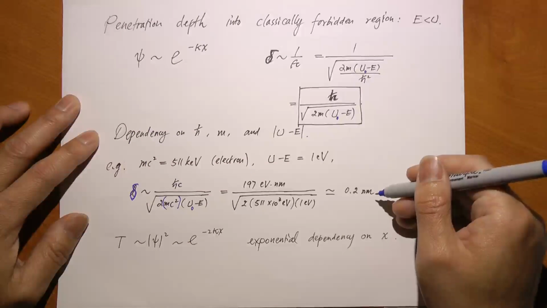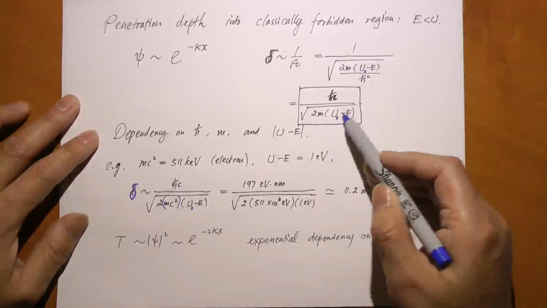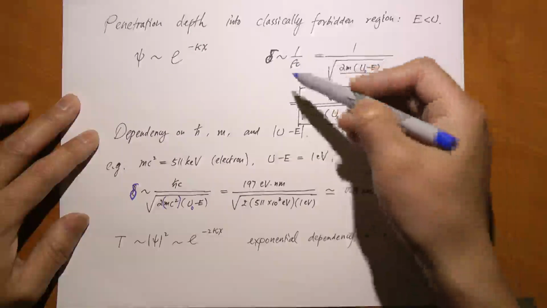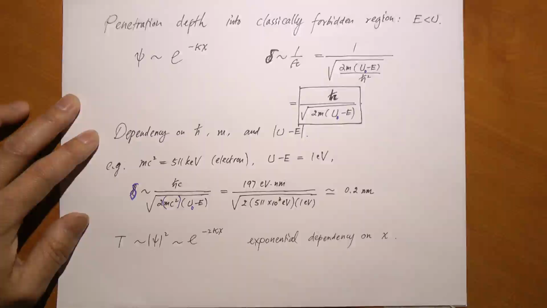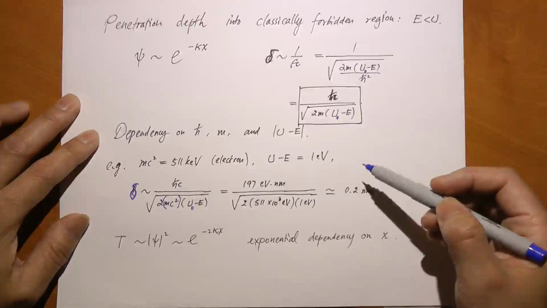In the macroscopic world, you look at a very large mass, and the gap you overcome is no longer eV, but we're talking about joules, and then you can forget about tunneling. This delta is infinitesimally small. There is no such thing as tunneling in the macroscopic world. So this is how we study the tunneling effect.